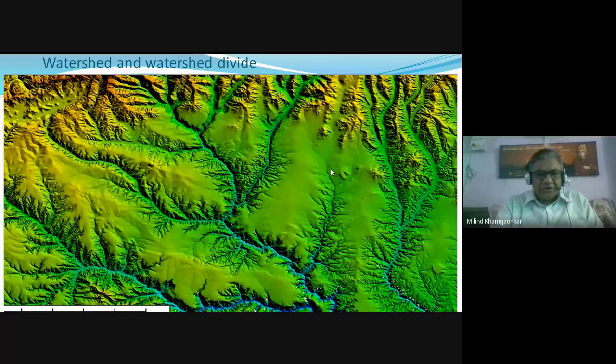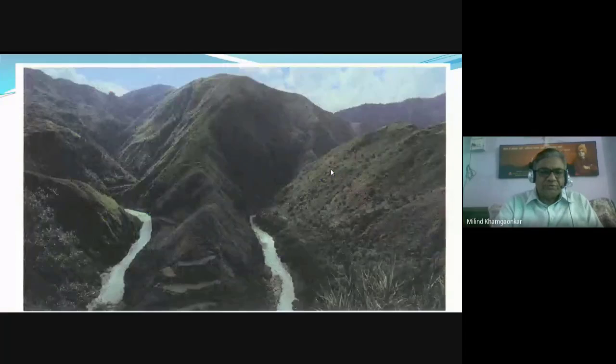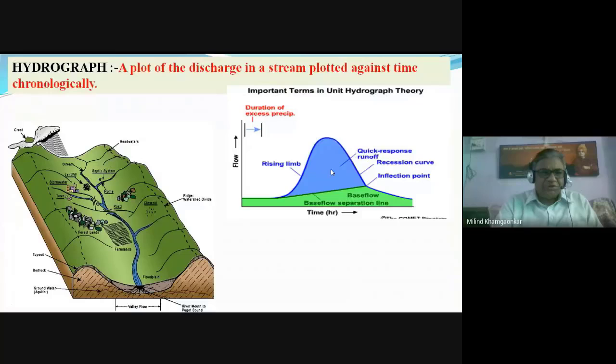Again, the same thing, that is the catchment area, etc. I will try to explain again the types of catchment area. Hydrograph will be moving into our discussion. The plot of the discharge in a stream plotted against time is called the hydrograph. Okay, it is at a certain location of the stream.